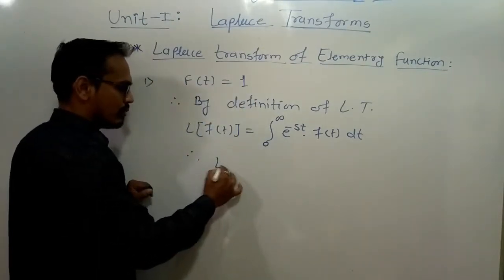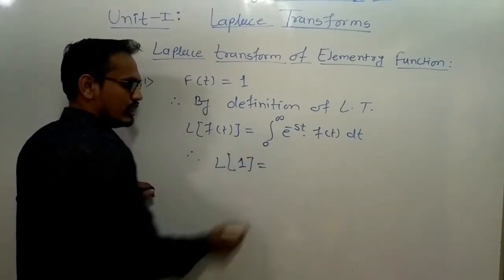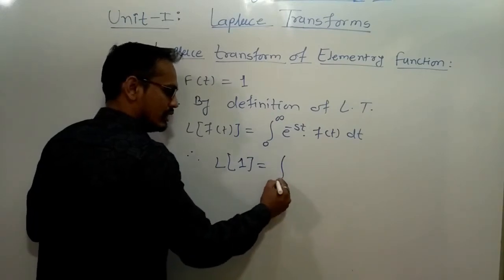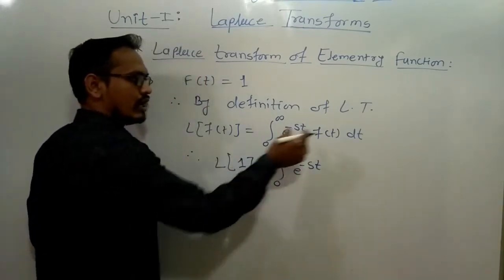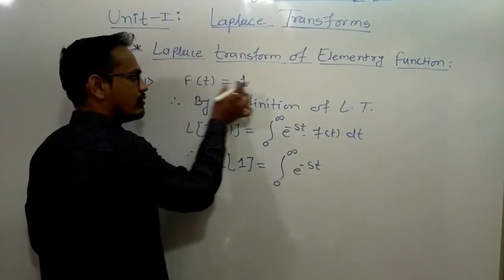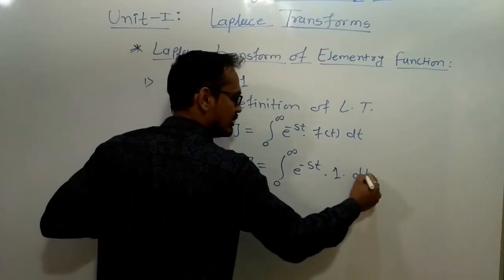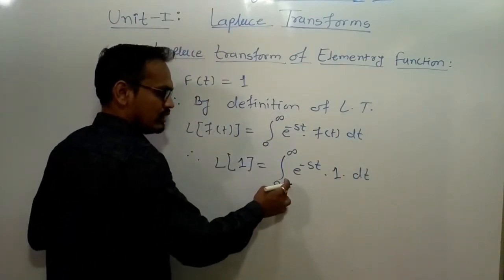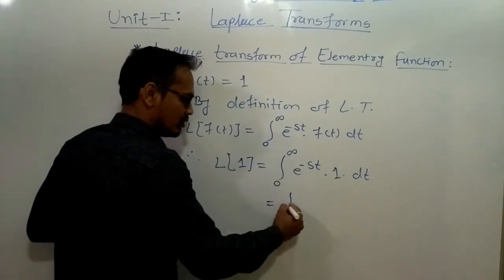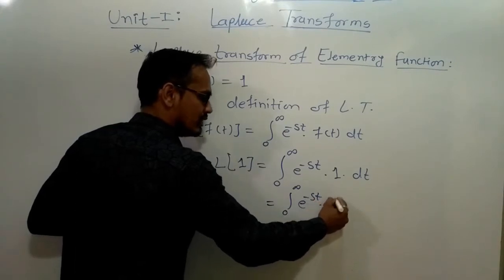Therefore the Laplace transform of the function, here f of t is 1, is equal to the integration from 0 to infinity of e raised to minus st, and we put the function f of t equals 1 here also, so 1, and dt as it is. So it equals the integration from 0 to infinity of e raised to minus st dt.